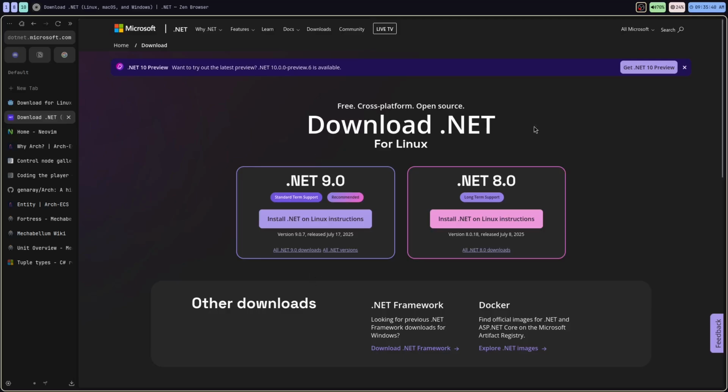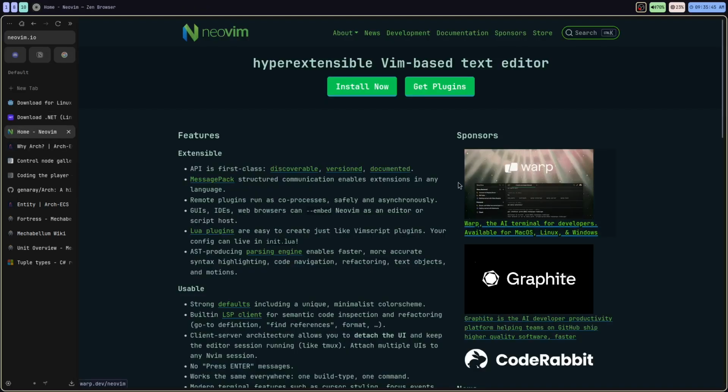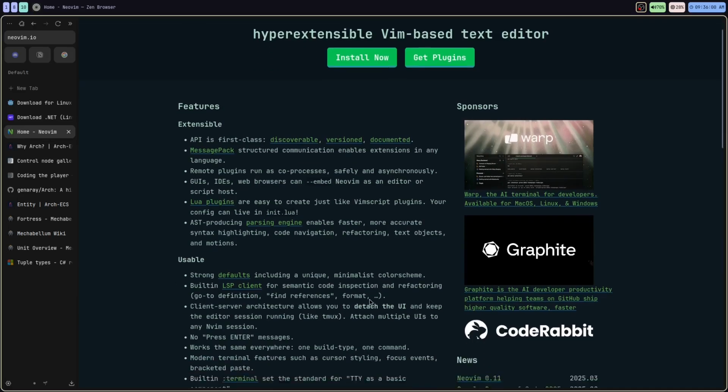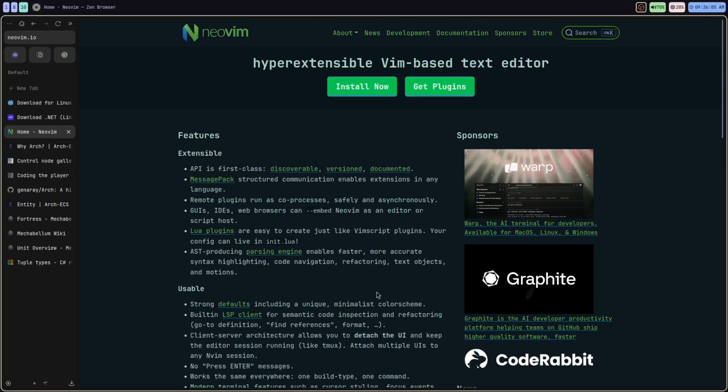Also, you're going to want to set up .NET on your system. I have mine set up for Linux already. And also you're going to want to set up your favorite editor to work with .NET as well. I'm going to be using NeoVim. If you need a NeoVim C# setup, we already have a video for that. You're welcome to check that out on the channel. And that's what I'm going to be using today. I'm just going to be using NeoVim, C#, Godot, you know, a typical CHAD stack development, CHAD game development.